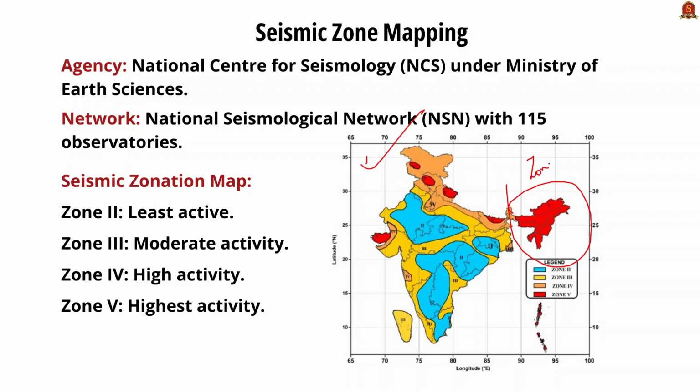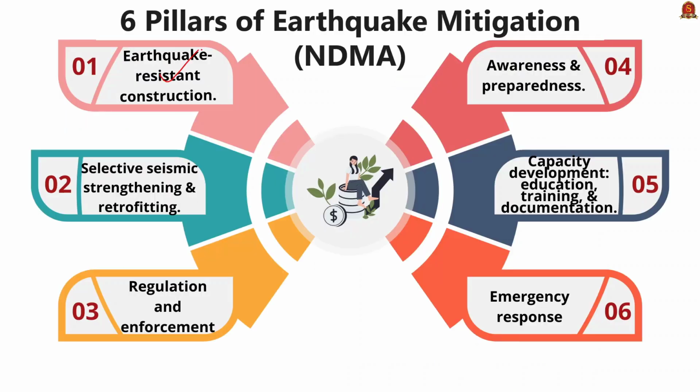Now let us see the 6 pillars of earthquake mitigation according to NDMA. The first one is earthquake resistant construction of new structures. Secondly, selective seismic strengthening and retrofitting of existing priority structures and lifeline structures. Thirdly, regulations and enforcement. Fourthly, awareness and preparedness, especially through public awareness and sensitization at the national level and in all vulnerable states. Fifthly, capacity development, that is providing education, training, capacity building and documentation. This also includes institutional strengthening, which involves capacity building of education and research in colleges and institutions.